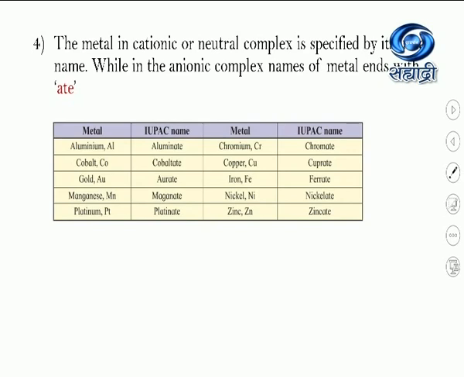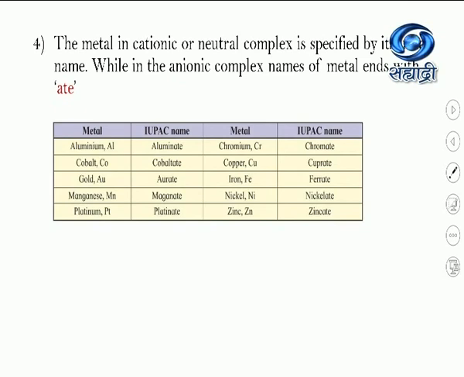This is related with whether the complex is a cationic, anionic or a neutral complex. Students, all of you know how to recognize the type of complex. A cationic complex is a complex ion that carries a positive charge. A neutral complex means there is no charge on that complex. And an anionic complex means the complex which carries a negative charge.